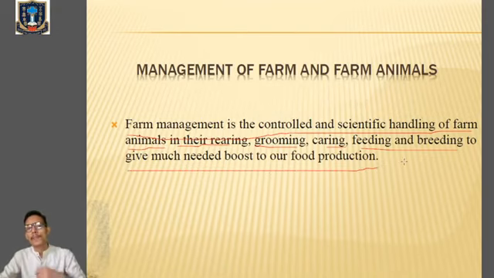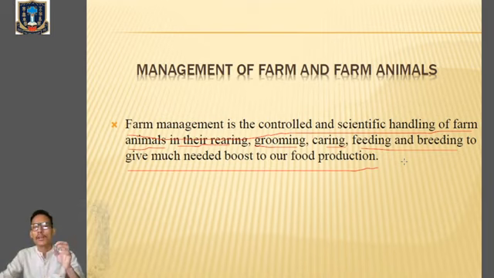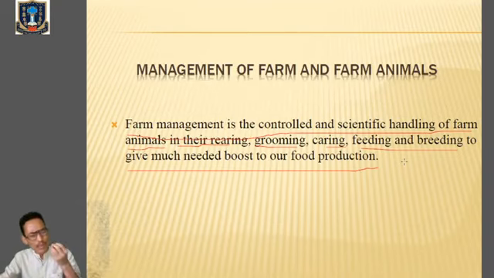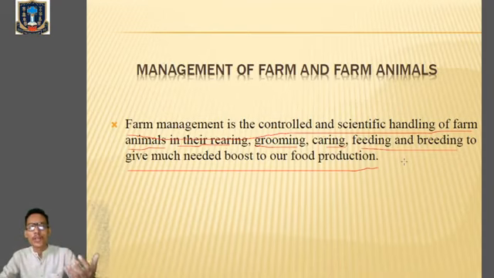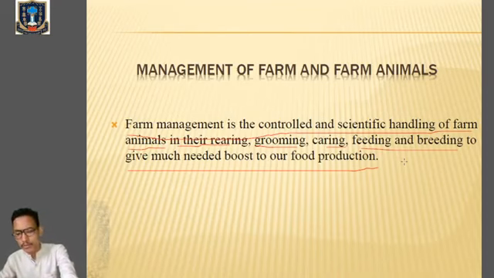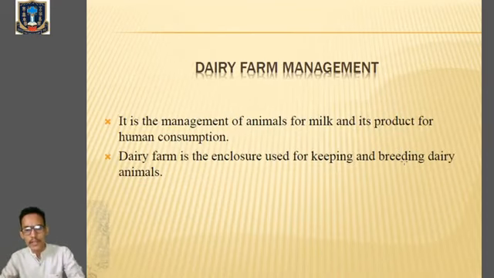So in farm management, we are mainly dealing with the handling of farm animals. We take care of them, properly groom them, properly feed them, and also carry out breeding so that it will increase the production of food, not only in terms of quantity but also in terms of quality. Here we'll go through a few examples of farms. We'll talk about dairy farm management.